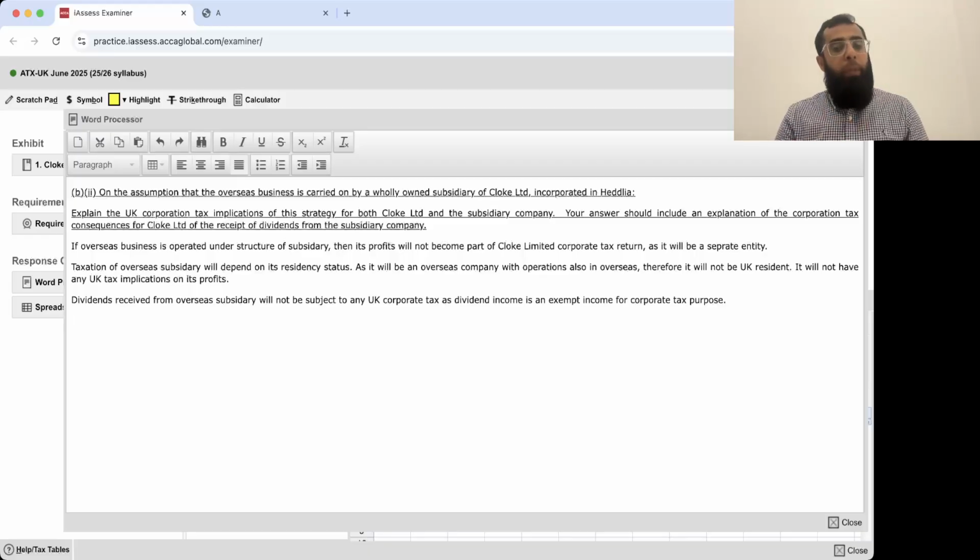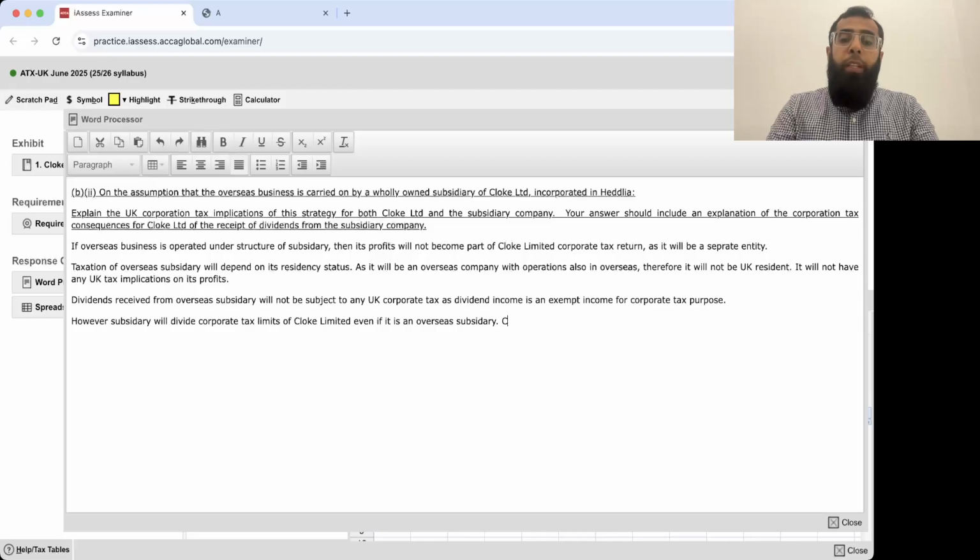Now, one important implication. If it is a subsidiary, even though it is an overseas subsidiary, it will divide our corporate tax limits. However, the subsidiary will divide the corporate tax limits of Cloak Limited even if it is an overseas subsidiary.